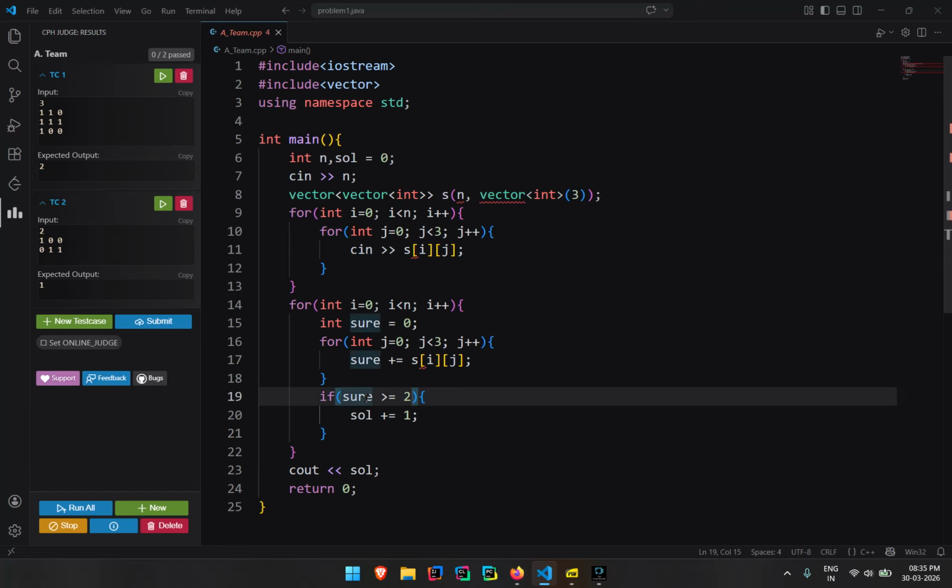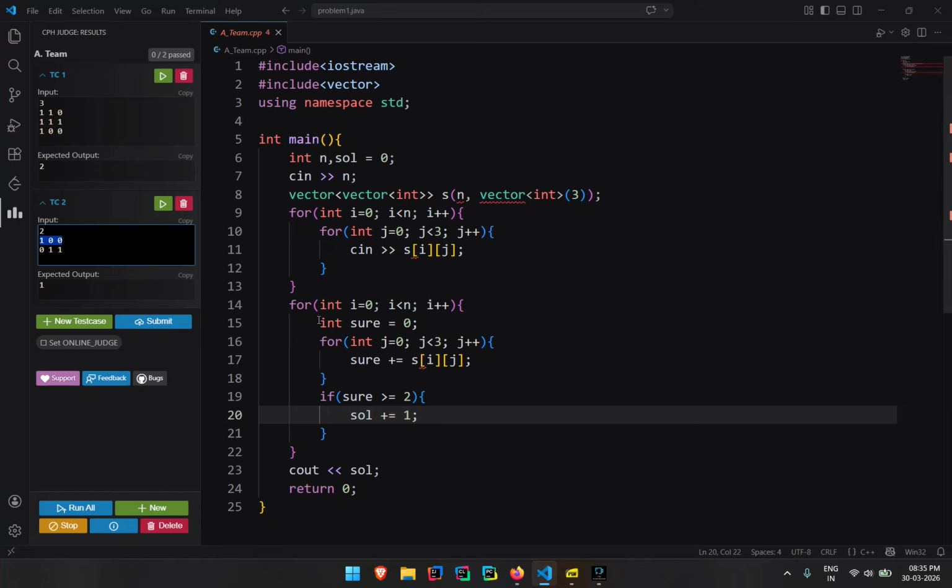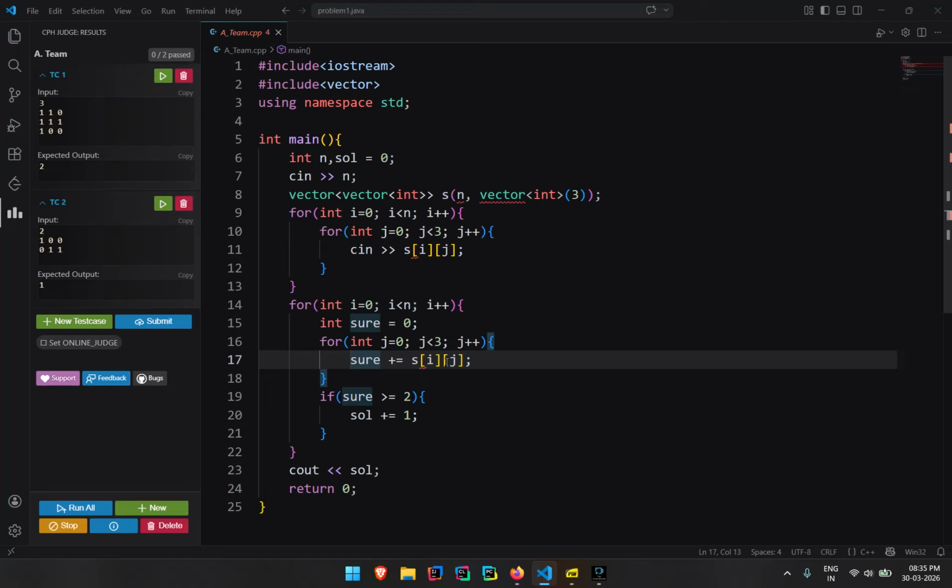Sure means I know the question. If my sureness is 2 or more, then I'll just simply add it to the solution. How will I count that? I'll just simply add it. If it is 0, it won't add. If it is 1, it'll be added. Simple as that. I hope you understood what I'm trying to do over here.